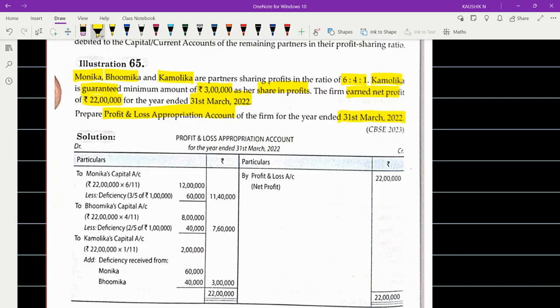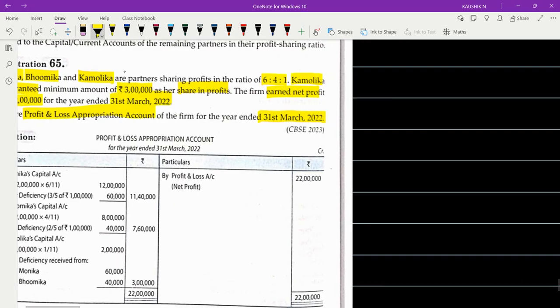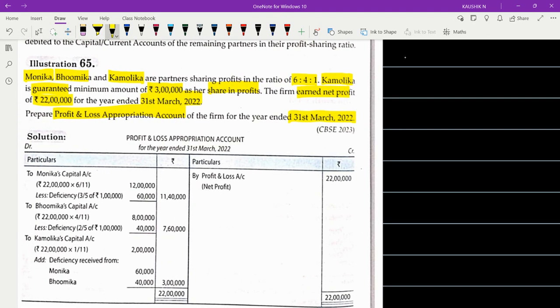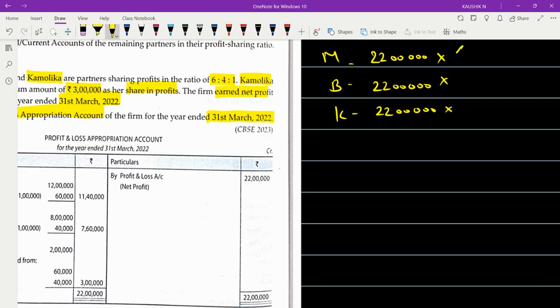So when you divide this 22 lakhs, you have got three partners, right? Monica, Bhumika, and Kamolika. You take 22 lakhs multiplied by 6 by 11, 4 by 11, 1 by 11.